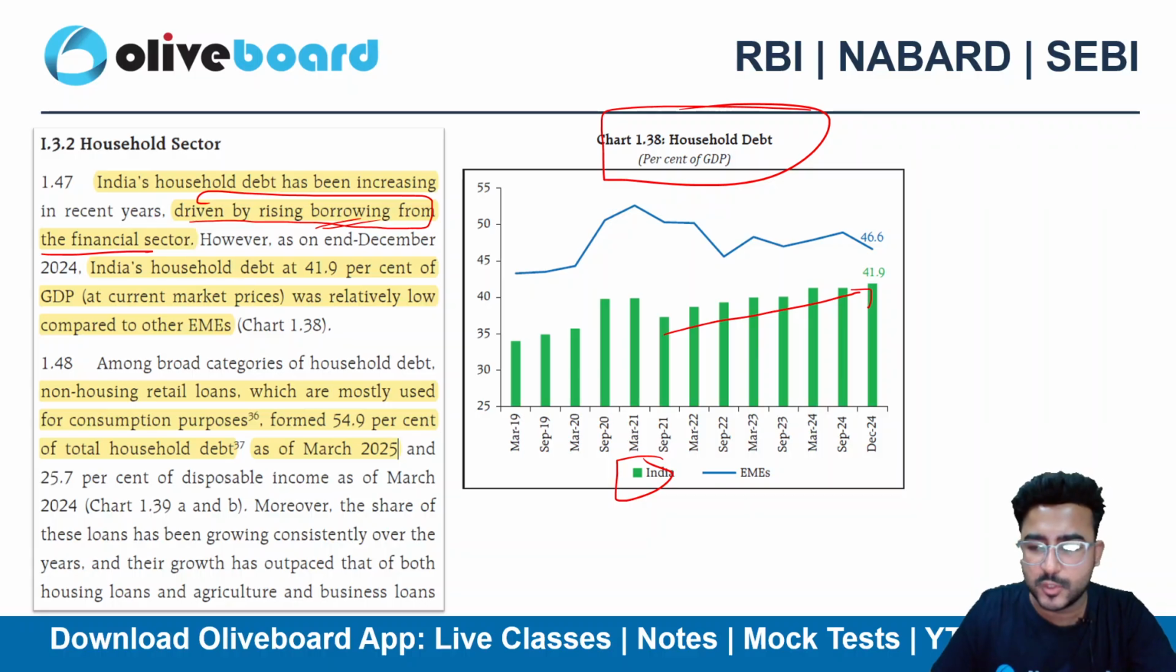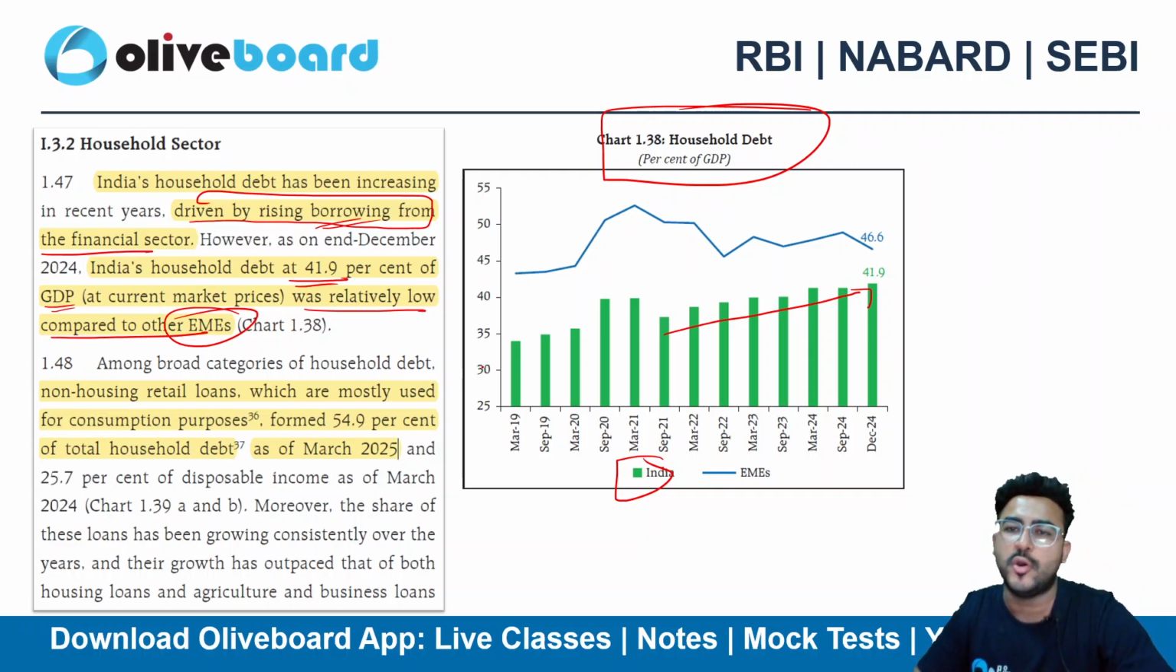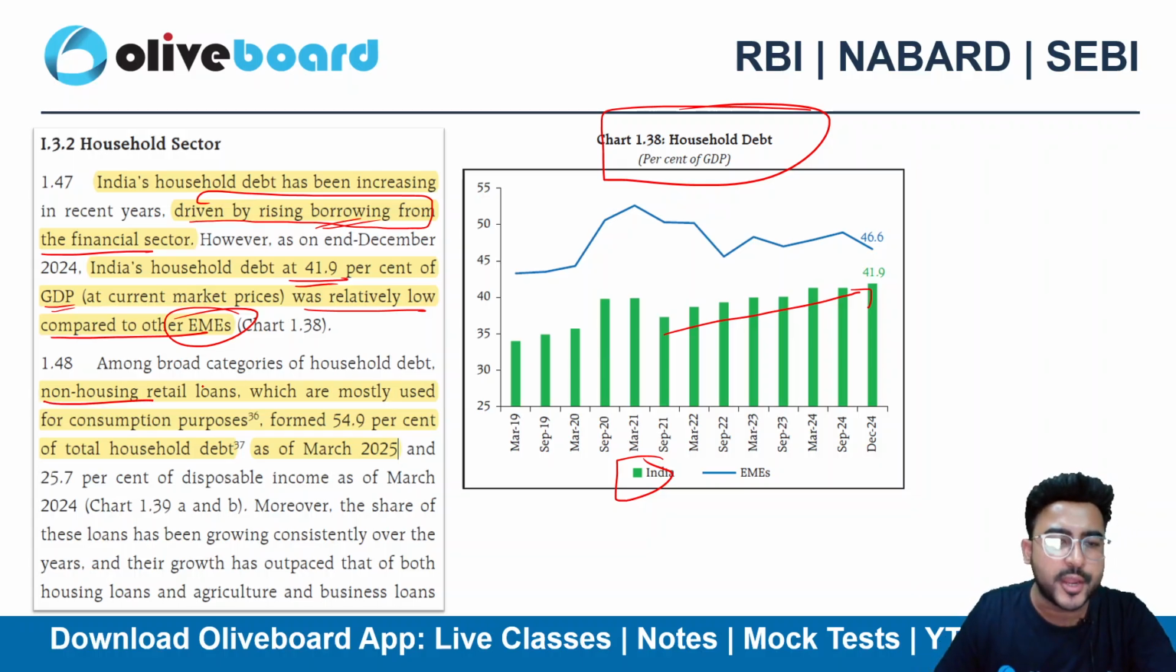Then India's household debt at 41.9% of the GDP, which is quite huge, was relatively low as compared to the other EMEs. Still, it is relatively low as compared to the other emerging market economies as of now. Non-housing retail loans, which are mostly used for consumption purpose, formed 54.9% of the total household debt.